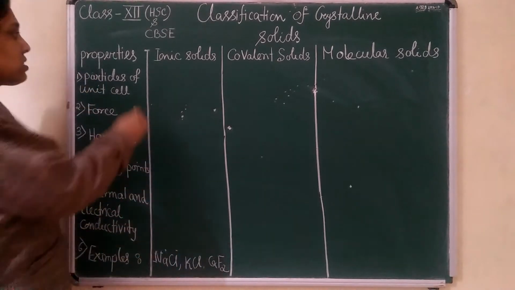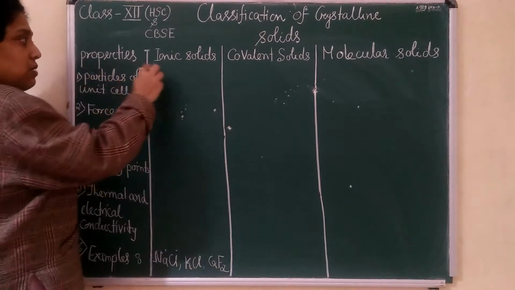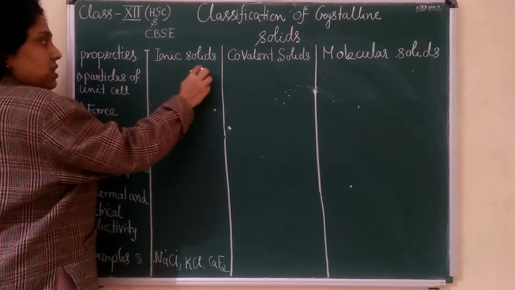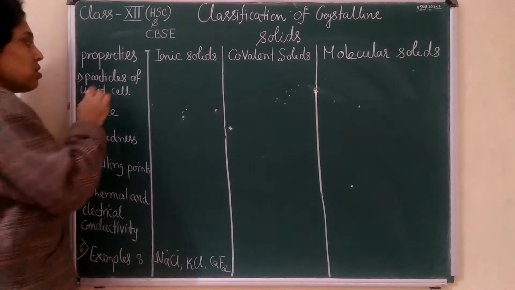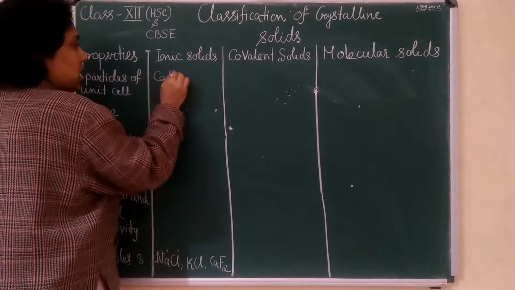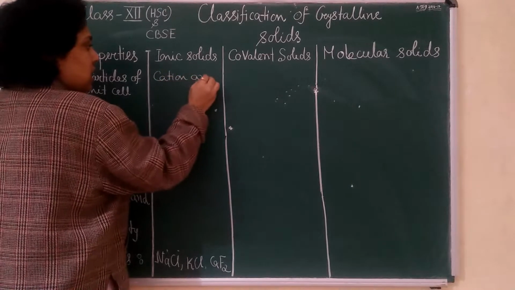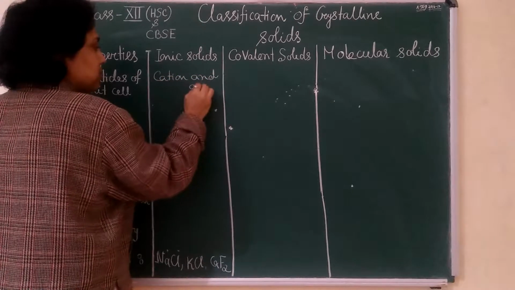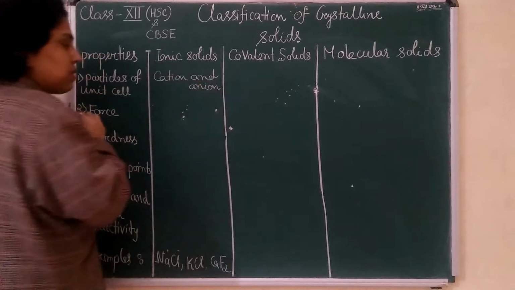So in the crystal lattice structure there will be Na plus, Cl minus, Na plus, Cl minus, arranged like this. So the particles of the unit cell will be cation and anion.